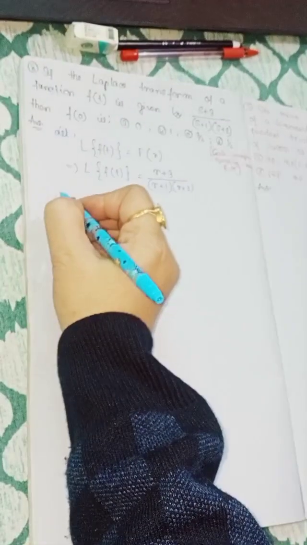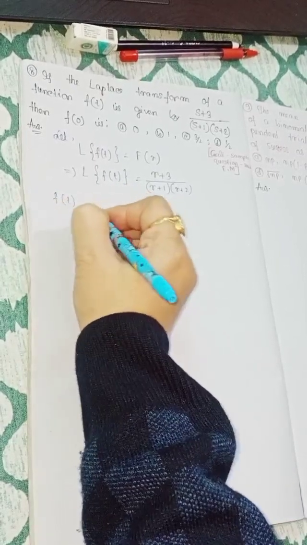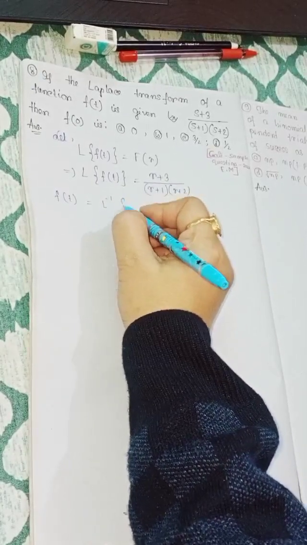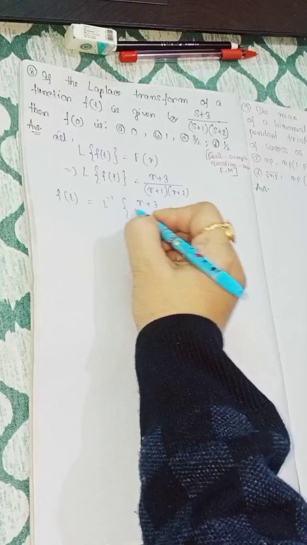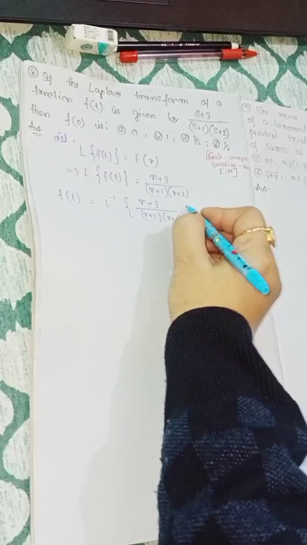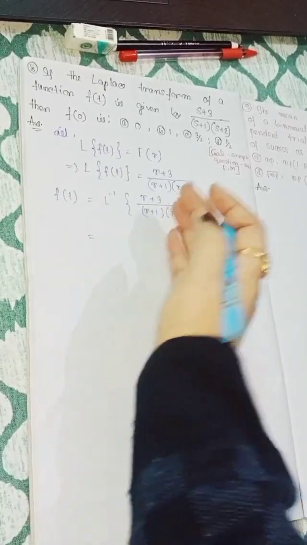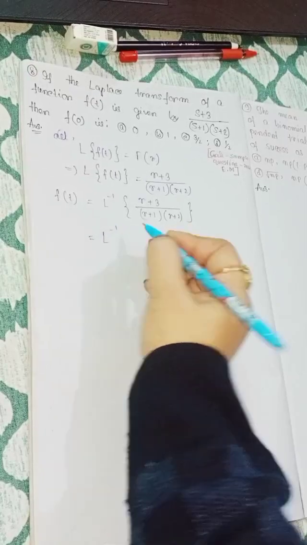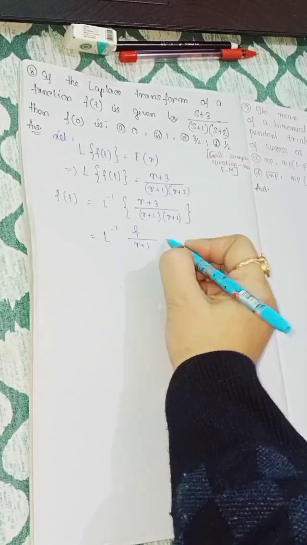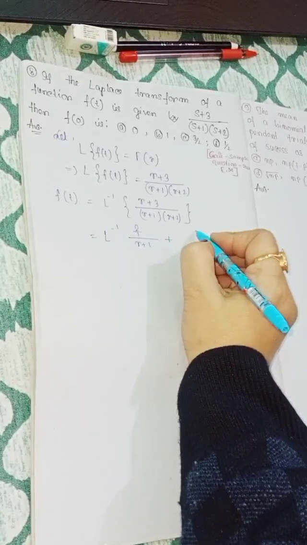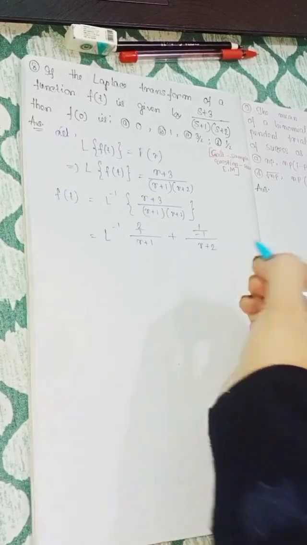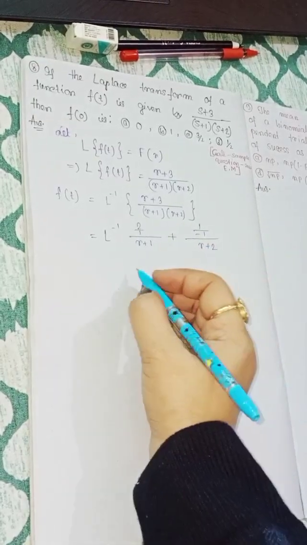Now f(t) is equal to L inverse of (r+3)/((r+1)(r+2)). So that is equal to, just split this one, L inverse of 2/(r+1) minus 1/(r+2).